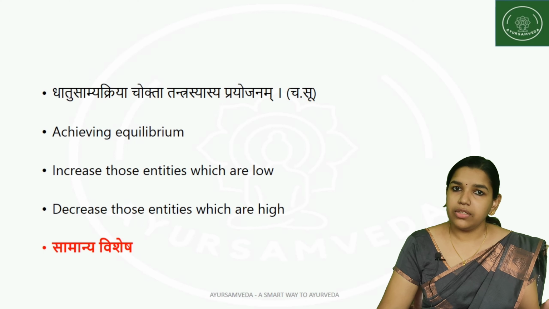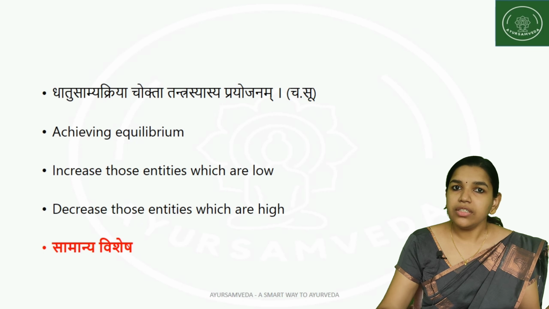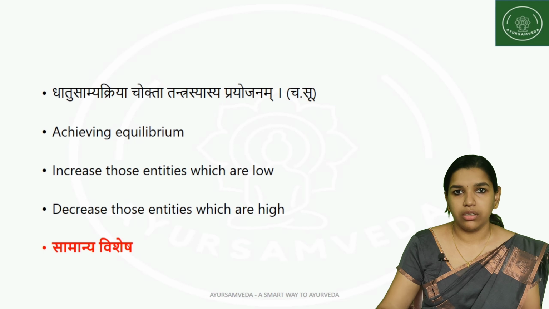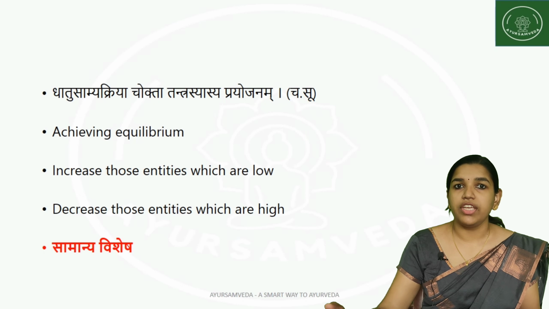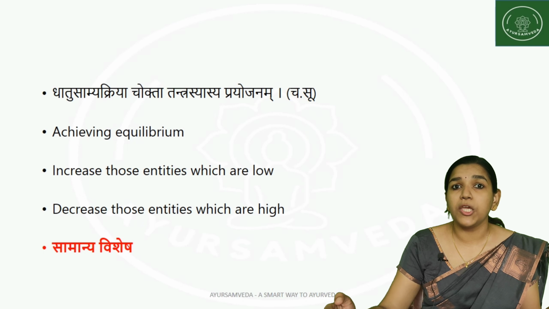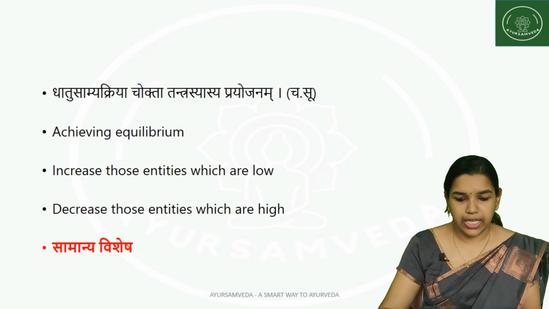So dhatu samyata is the aim we have to attain, and this dhatu vaishamyata can occur because of two reasons. Either it can increase beyond the normal limits or it can reduce from the normal limits. Whenever the dhatu, dosha or mala, or whatever entity, is increased, we have to reduce it to bring it back to the normal level, or if it has reduced, then we have to increase it to get it into the normal level. This is considered the most important fundamental principle of Ayurveda in terms of therapeutics, that is Samanya Vishesha Siddhanta.